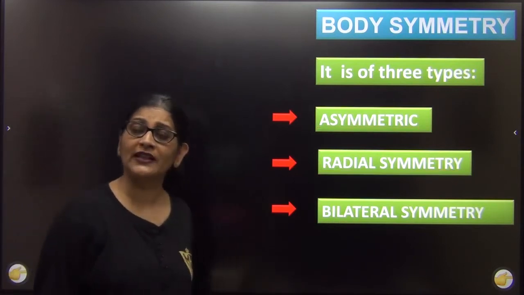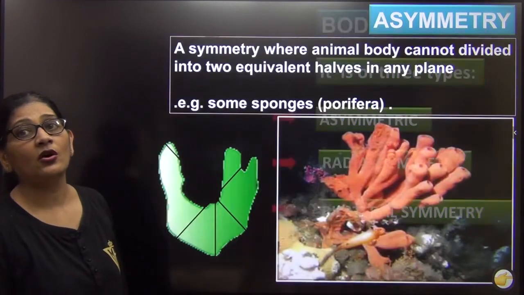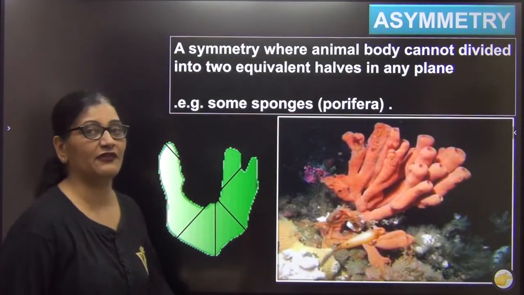Now that we have known that, let us see how the symmetry is distributed in various animals.